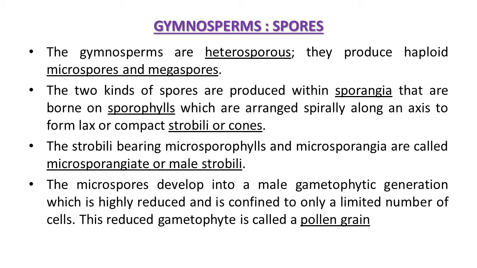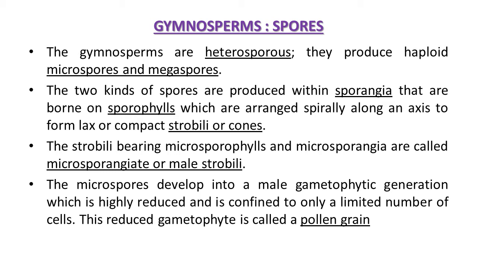The strobili bearing microsporophylls and microsporangia are called microsporangiate or male strobili. So this entire structure is related to the male reproductive organ in gymnosperms.